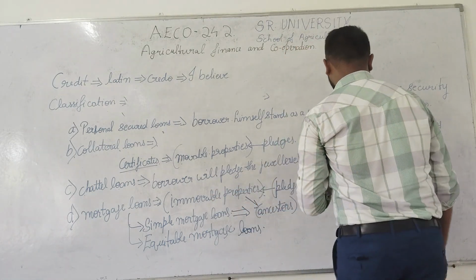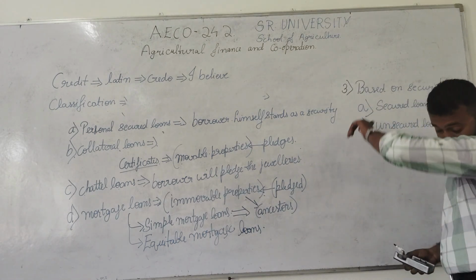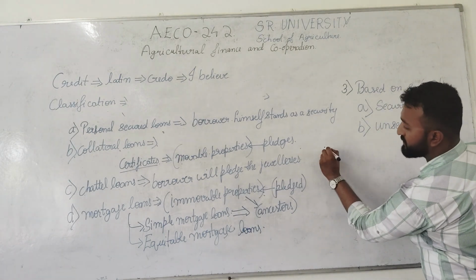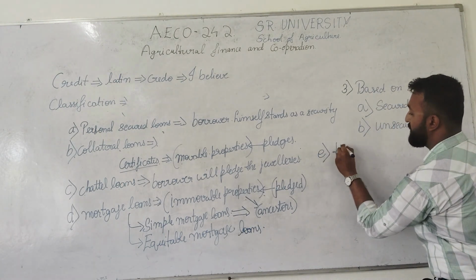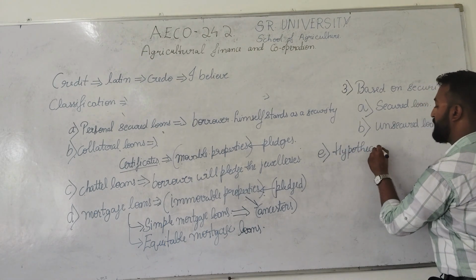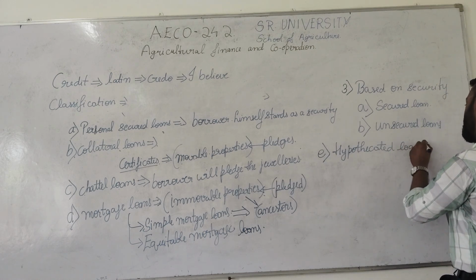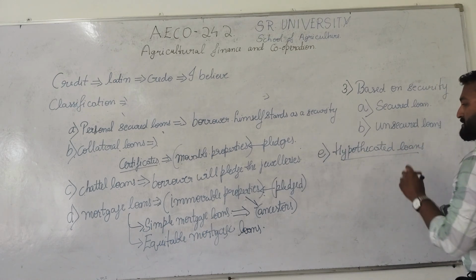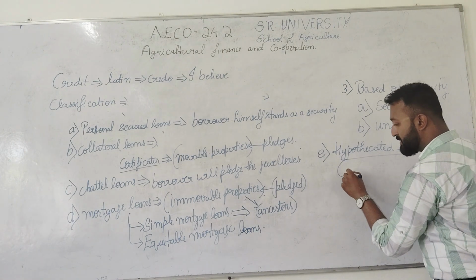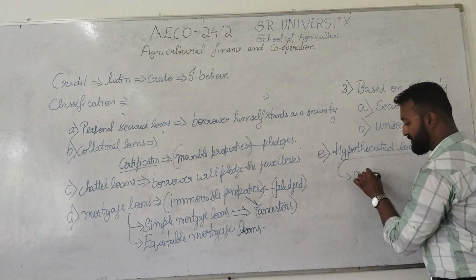The last one is hypothecated loan. So what do you mean by this hypothecated loan? Hypothecated loan is nothing but here also the borrower will pledge the movable properties itself.